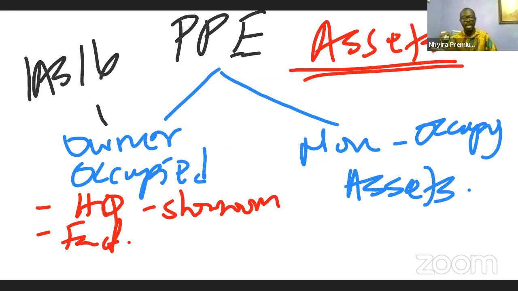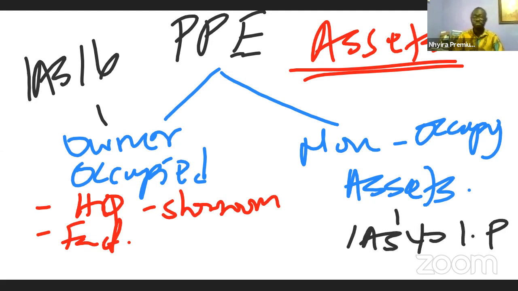However, if the assets are controlled by the entity, but are non-owner occupied, in other words, the entity is not using the property for its day-to-day running, then we account for that property under IAS 40, investment property. I hope you get the picture. So starting off, I want you to understand these two extremes. If the business is using the asset in the day-to-day running and administration of the organization, we account for the asset in accordance with IAS 16, property, plant, and equipment.